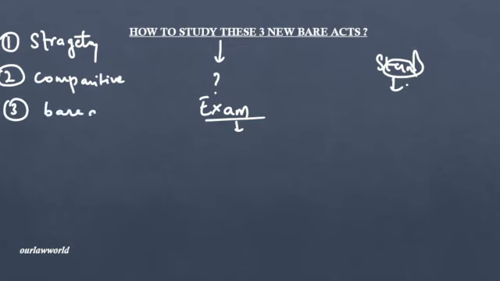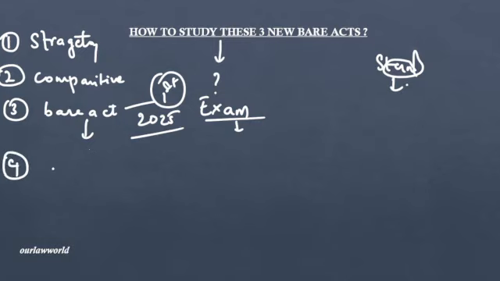Then, do a line-to-line Act reading, because this time for the 2025 exams you're not only covering prelims, you're also covering mains. Both prelims and mains play a very important role in the judiciary exam, and you have to go line to line and start from the very beginning. From an exam point of view, this is your first understanding. Third, prepare your own notes framed from your understanding of these new Acts, all the 3 Acts. And fourth, mock tests.